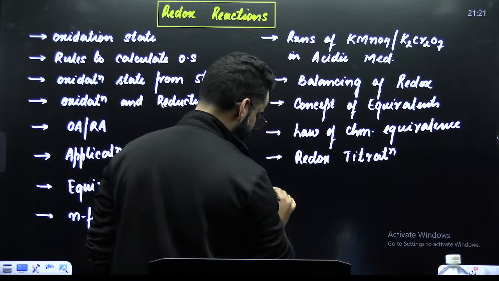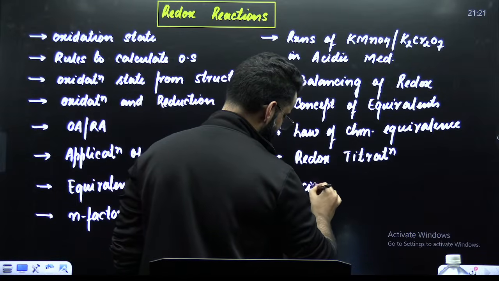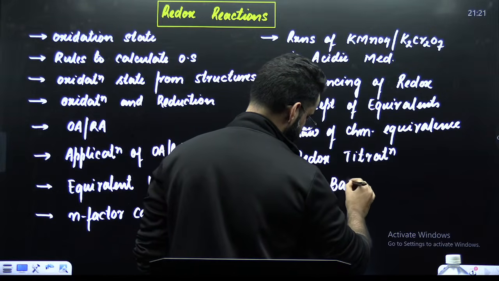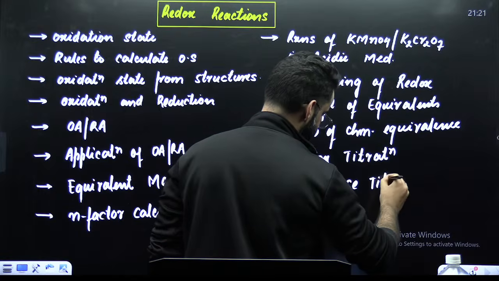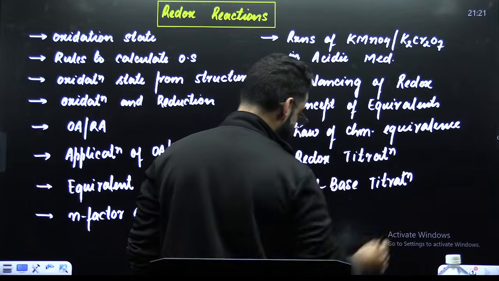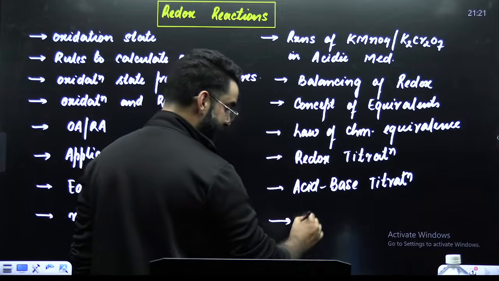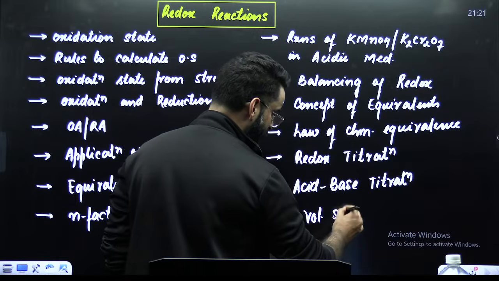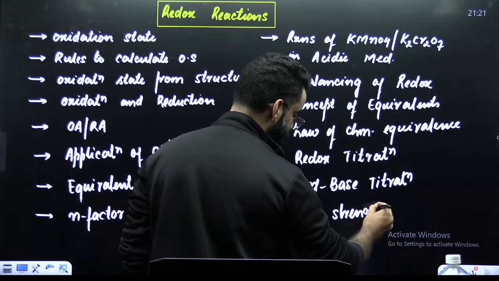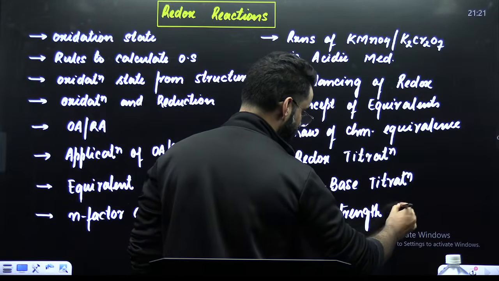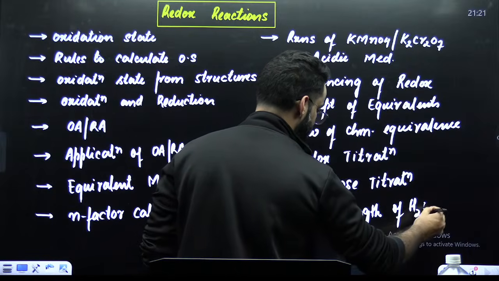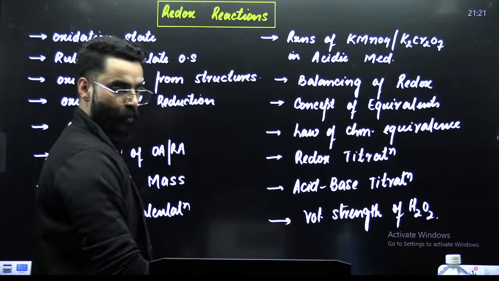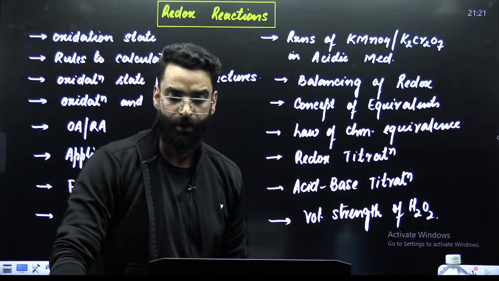After redox titration, it's going to be acid-base titration. And my dear students, the last topic which we are going to cover is the volume strength of H2O2. With this, our first chapter will get completed.